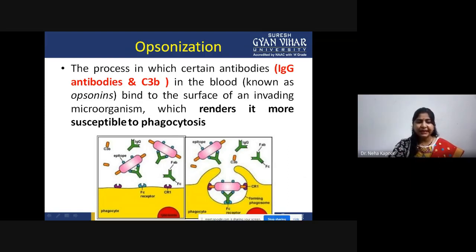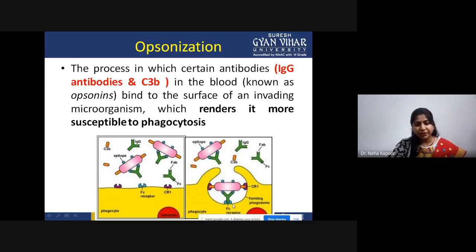As you can see, this bacteria is coated with these. And this is a phagocyte. On the surface, you can see Fc receptor and CR1 receptor. Once these antibodies and complement proteins are bound to the bacteria, they will take this bacteria to the phagocytic cell so that it can attach onto these Fc receptors and complement receptors.